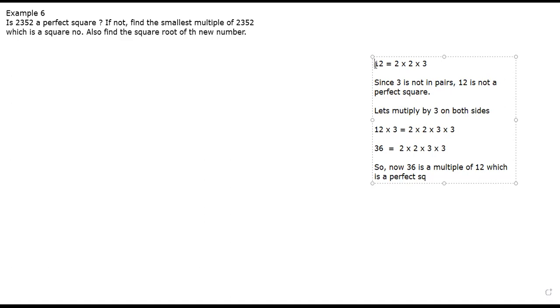So all of you first write this example below this, because this is easy to understand, which is a perfect square. Ultimately the square root of 36 would be the square root of 2 into 2 into 3 into 3. We will underline 2 and 2. Ultimately root 36 becomes: a pair of 2 comes out as a single 2, a pair of 3 comes out as a single 3, and 2 3s are 6. We know that root 36 is 6. Yes or no?